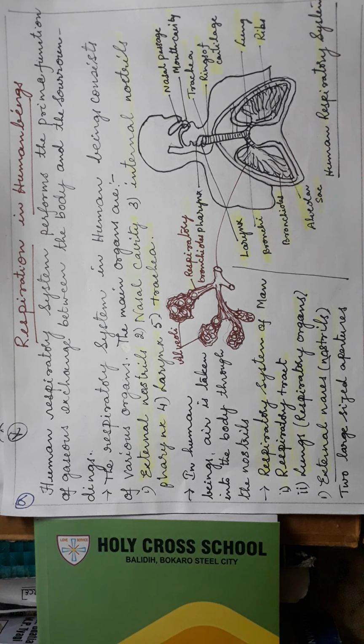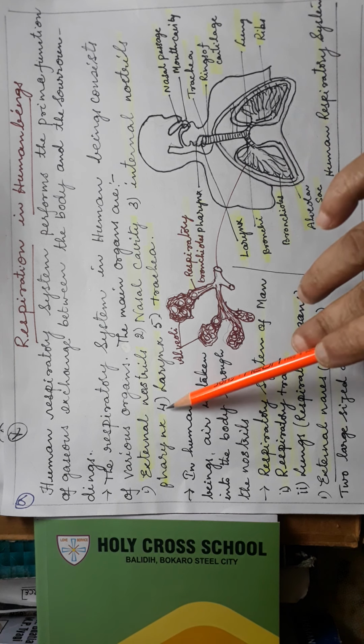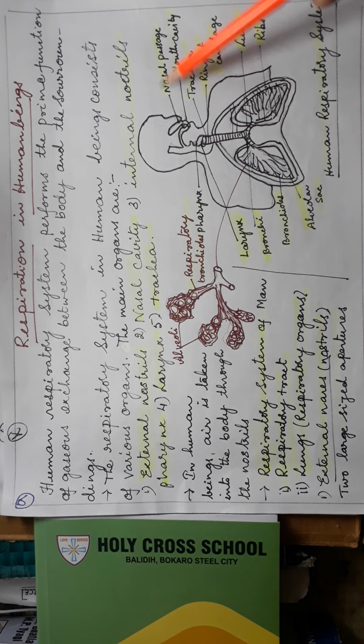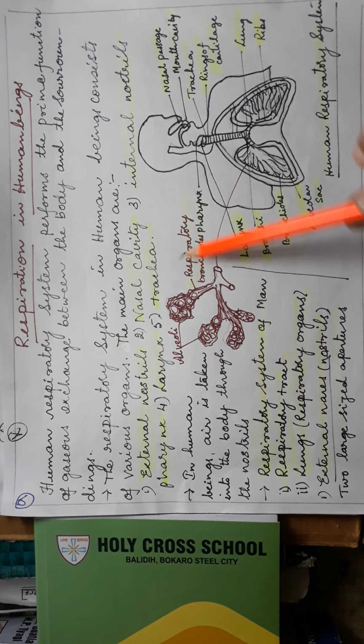So let us see one by one. These are the structures: external nostrils, nasal cavity, pharynx, larynx, trachea. First of all, in human beings, air is taken into the body through the nostrils. You can imagine your nose, the outside portion, and inside it the nasal cavity. The respiratory system of a human being includes the respiratory tract, lungs, and respiratory organs.